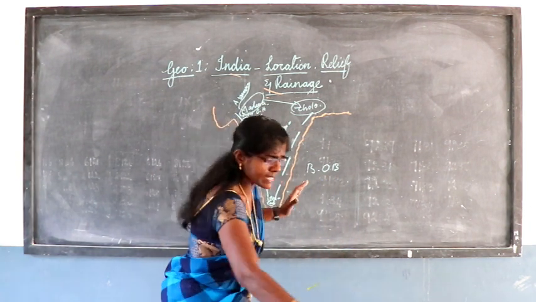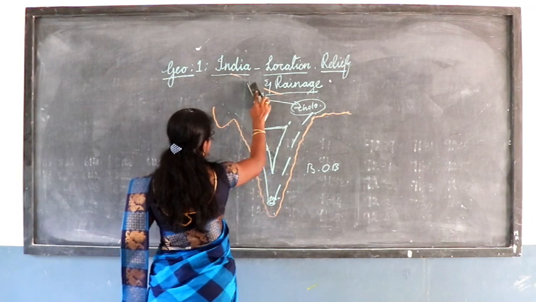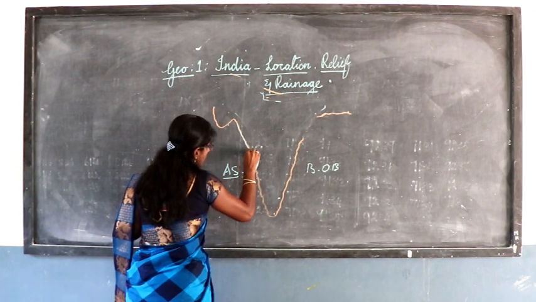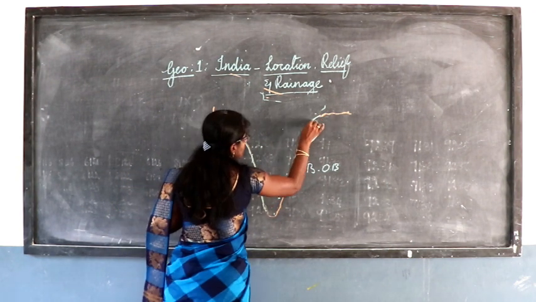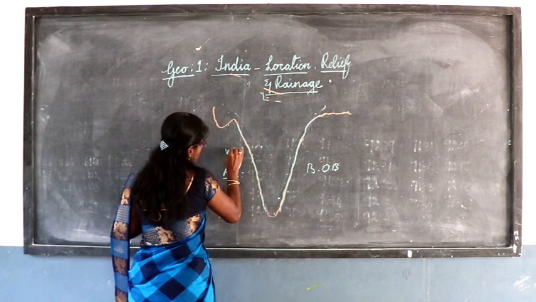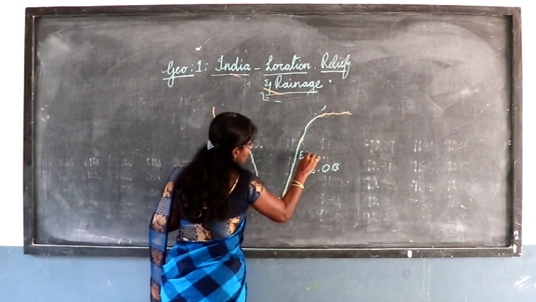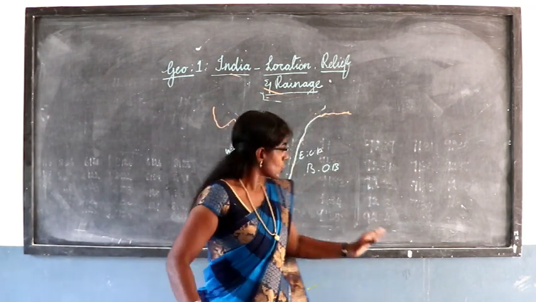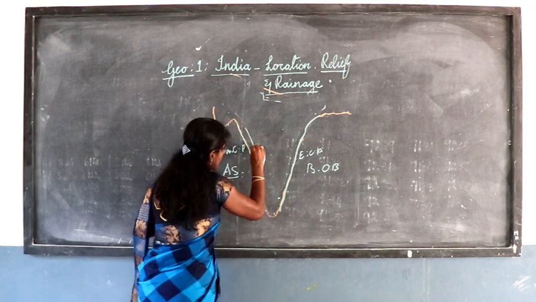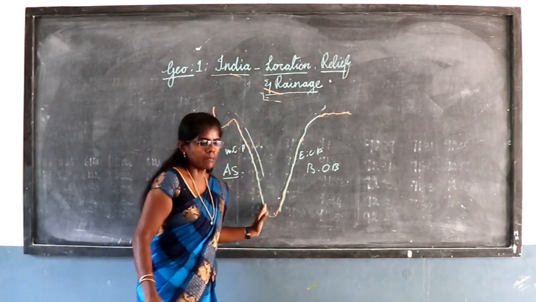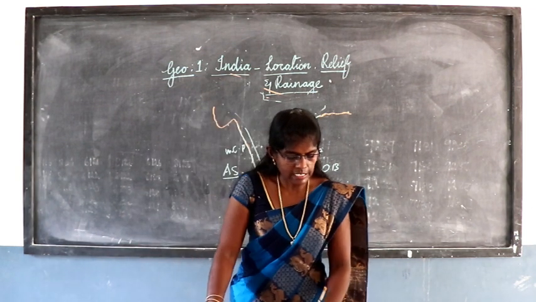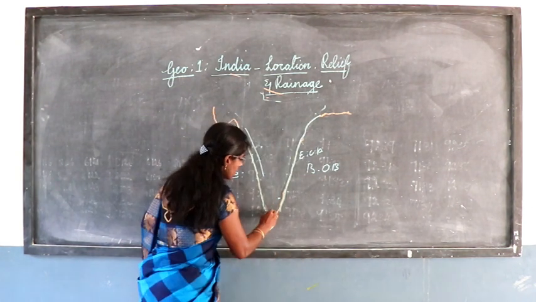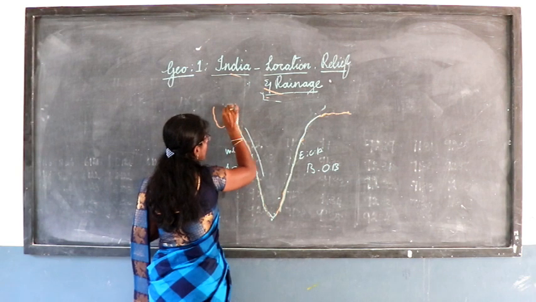So this western coastal plain. We can see Western Ghats as well as Eastern Ghats in the same way. This area is the west coastal plain and the east coastal plain. So this west lies between Western Ghats and Arabian Sea. So the west coastal plain, between Western Ghats and Arabian Sea, is called the west coastal plain. It extends from Rann of Kutch in the north to Kanyakumari in the south.